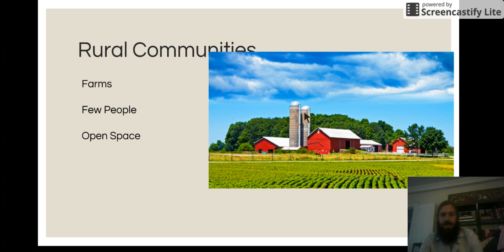Now, this should give you most of the information that you need to complete your packet. On the backside of your packet, you're going to have to show how communities are in relation to each other. And there, I want you to learn that urban communities are like your core with lots of people. You see suburban communities on the outside of urban communities and rural areas in between the urban communities. All right, I want you to see how these communities look in relationship to each other.